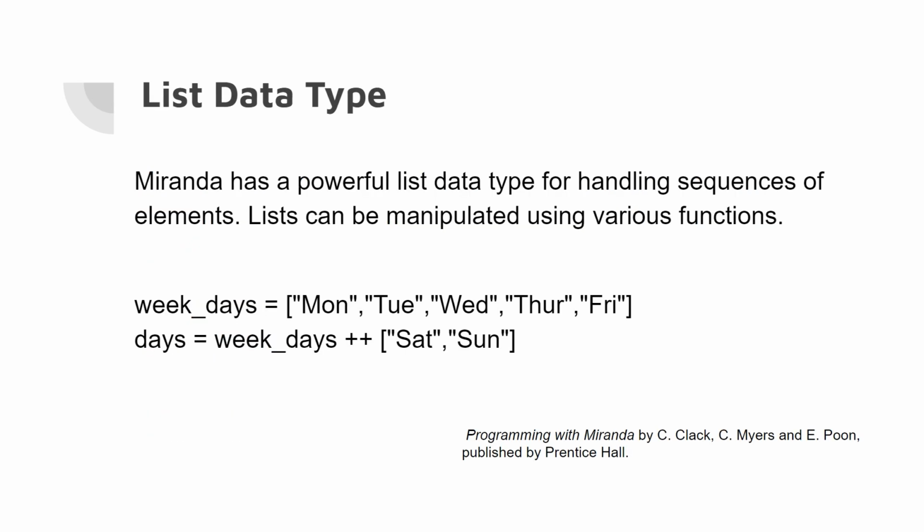List data types. Miranda has a powerful list data type for handling sequences of elements. Lists can be manipulated using various functions. Here we have an example that I pulled from the text I use, Programming with Miranda. We have weekdays, a list of strings representing the weekdays, Monday, Tuesday, Wednesday, Thursday, Friday. And then we have days, a new list formed by concatenating the weekdays list with the list Saturday, Sunday. This results in a list containing all 7 days of the week.